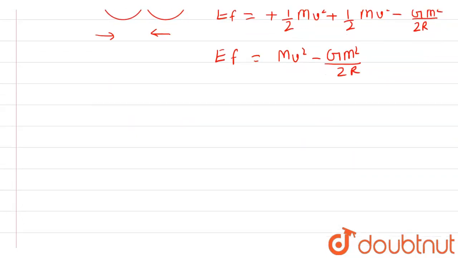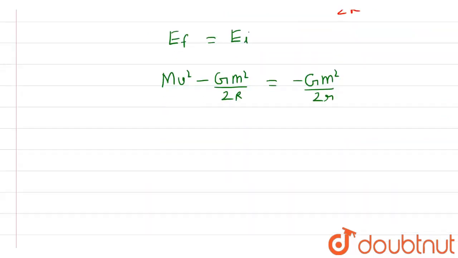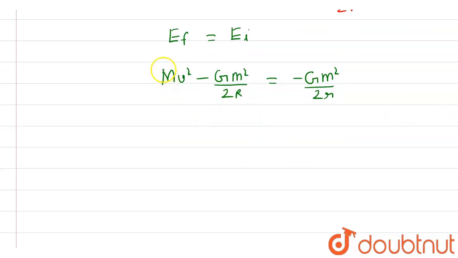Now by the law of conservation of energy, the final energy EF is equal to the initial energy. So with this, M v square minus G into capital M square by 2R is equal to minus G into capital M square by small r. Further, we can cancel M on all sides.